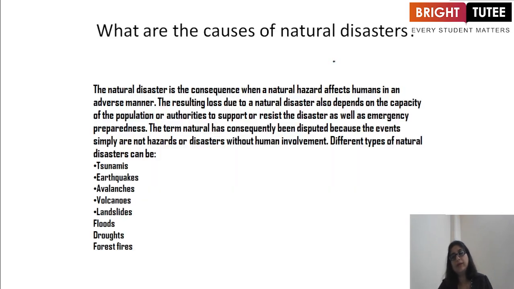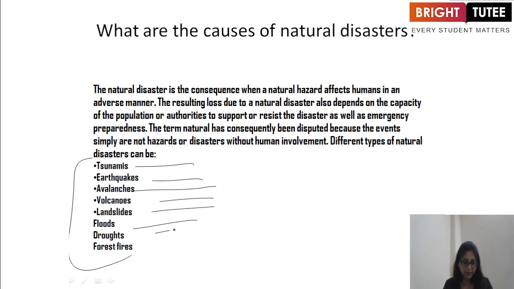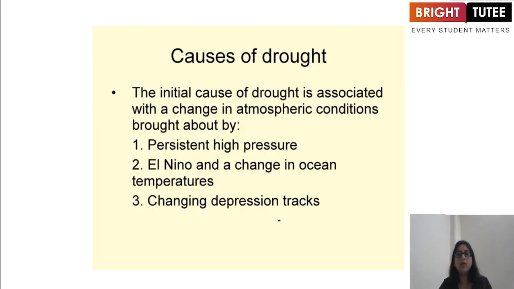Some more causes of natural disaster. The consequences arise when a natural hazard affects humans in an adverse manner. The resulting loss due to a natural disaster also depends on the capacity of the population or authority. That means the biggest factor is the ability of the population or authorities to support or resist the disaster, as well as emergency preparedness. The term natural has consequently been disputed because events are not hazardous or disasters without human involvement. The different types of natural disasters we have already done: tsunamis, earthquakes, avalanches, volcanoes, landslides, floods, droughts, and forest fires.